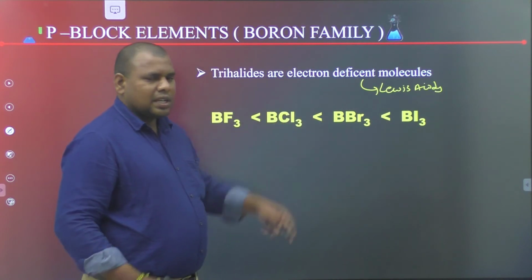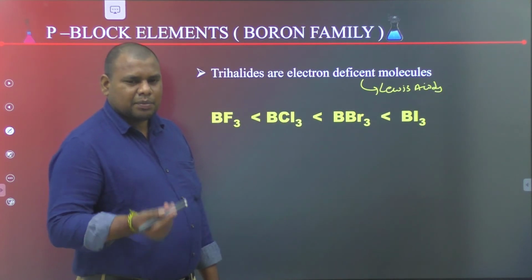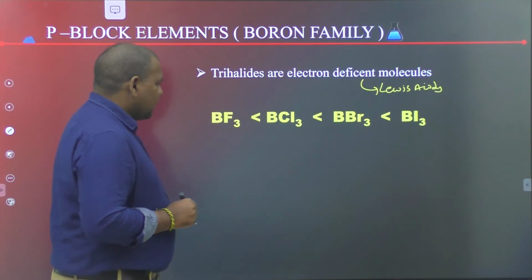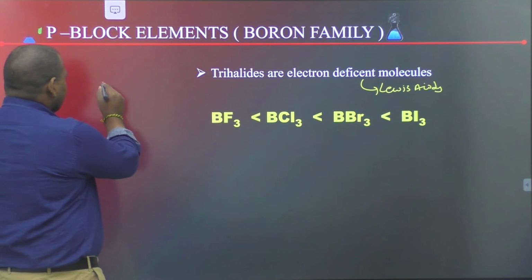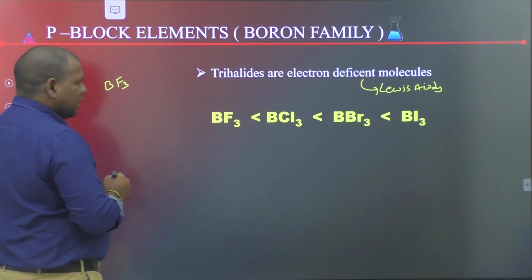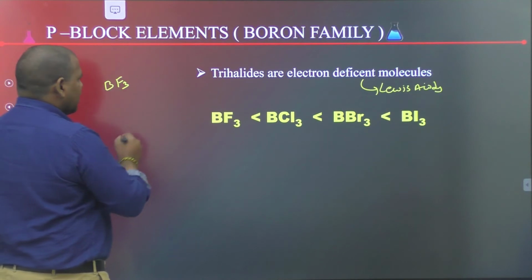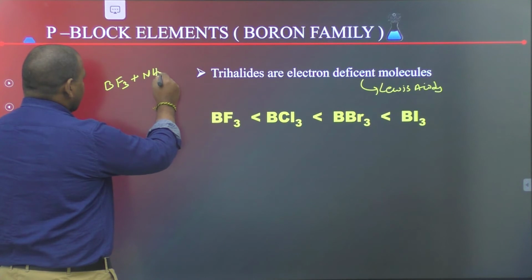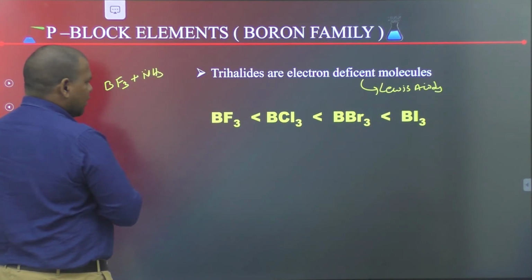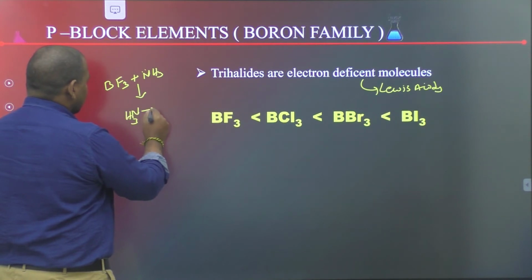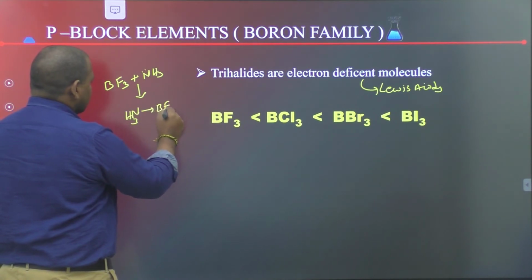Electron deficient compounds can act as Lewis acids by accepting a pair of electrons. For example, BF3 is an electron deficient compound. It reacts with ammonia, NH3, which has a lone pair of electrons, to form the NH3 to BF3 complex.